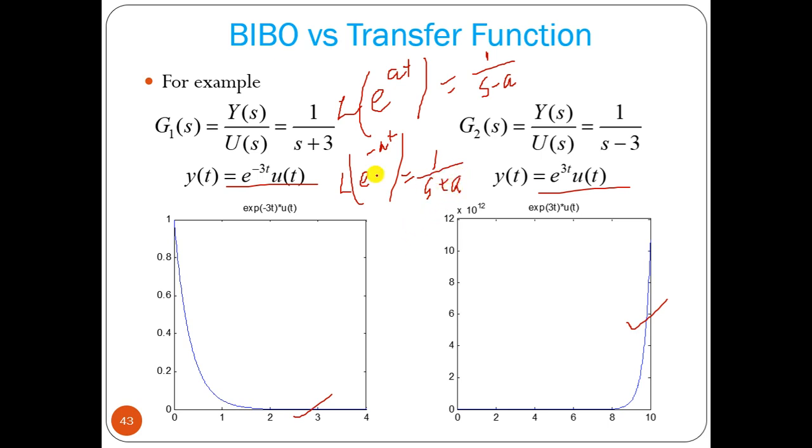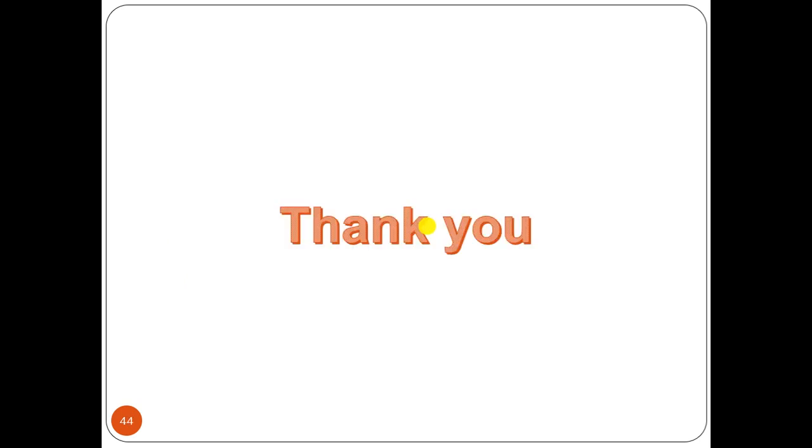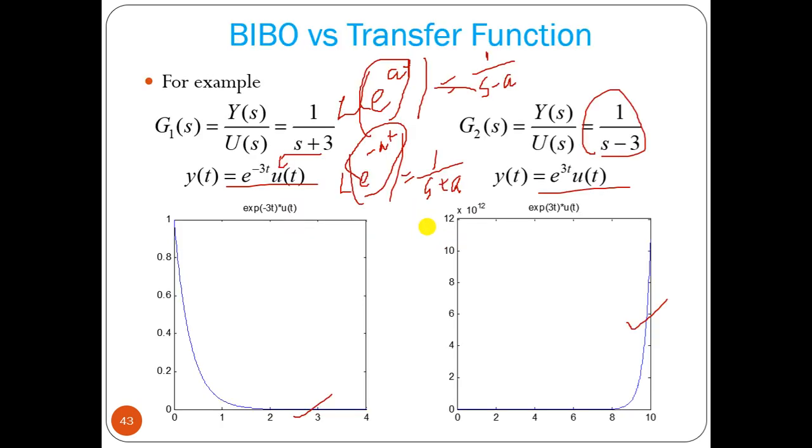That's why from the plus term we get the e to the power minus 3t term, and from the minus term we get the e to the power 3t term.